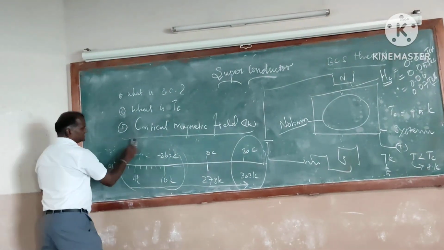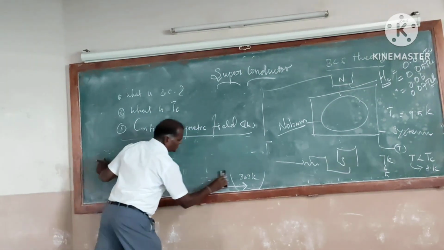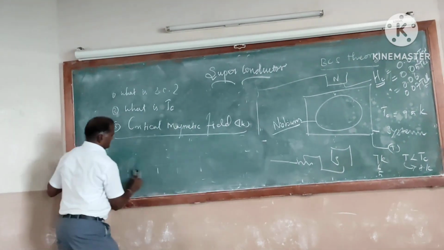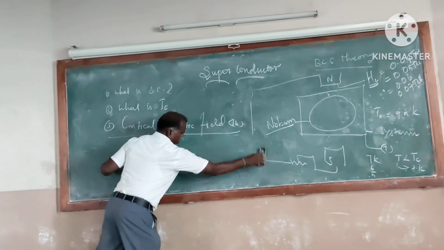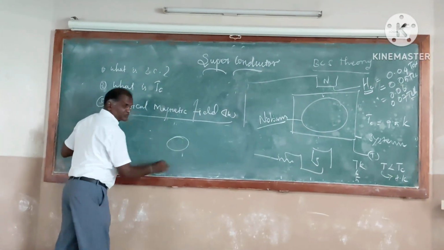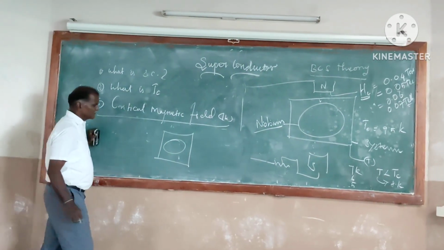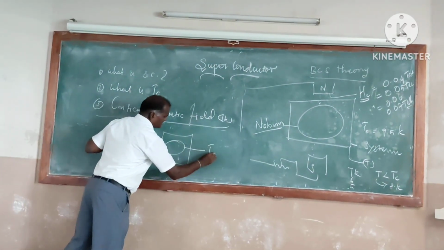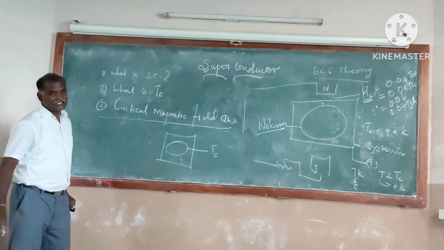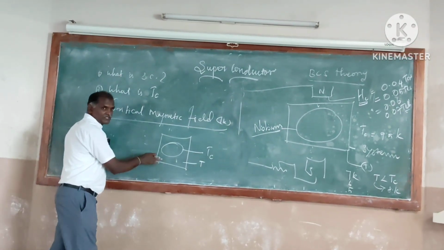The last one. The scientist Meissner found some effect, called the Meissner effect. Let it be a superconductor ring system, with its temperature. Tc is the transition temperature and T is the temperature of the system.